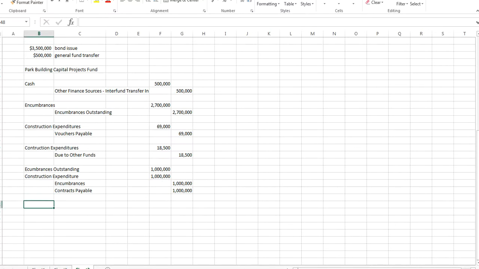Then the bonds were issued at par. Because they were at par, we got the $3.5 million. So cash came in, and we have other financing sources, proceeds of bond, $3.5 million.